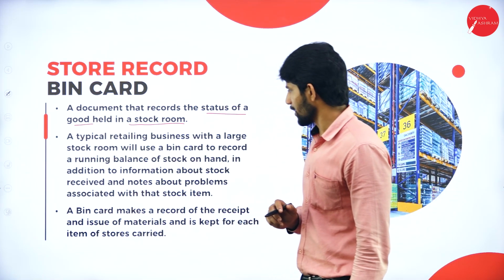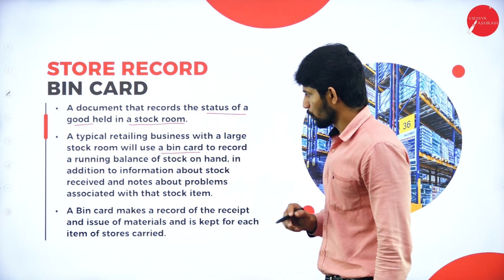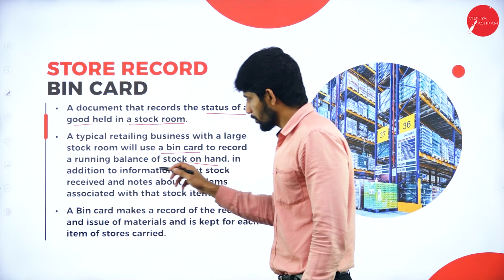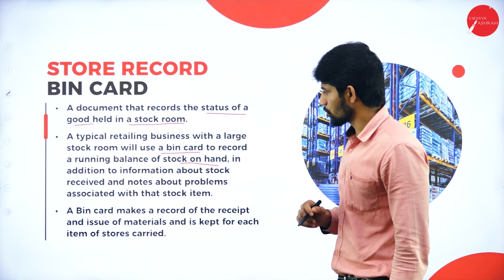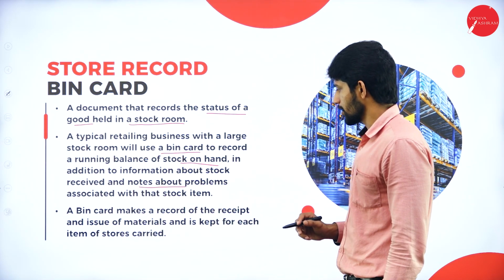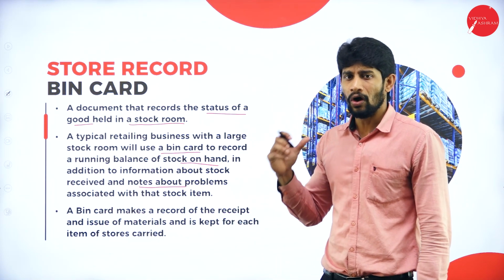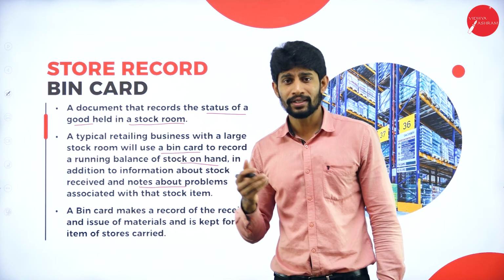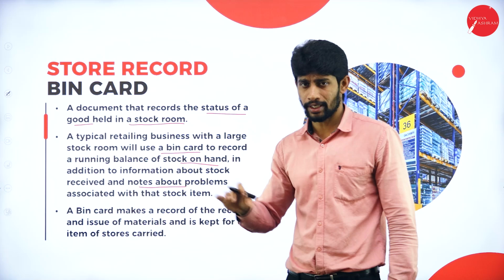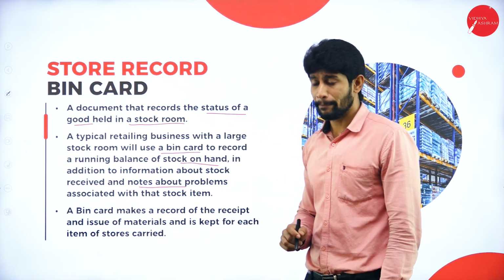A typical retailing business with a large stock room will use a bin card to record a running balance of stock on hand, in addition to information about stock received and notes about problems associated with that stock item. So this bin card will have all the details about when the stock is purchased, whether there is any problem, or whether any stock is returned to the supplier. So every piece of information will be available in this particular bin card.